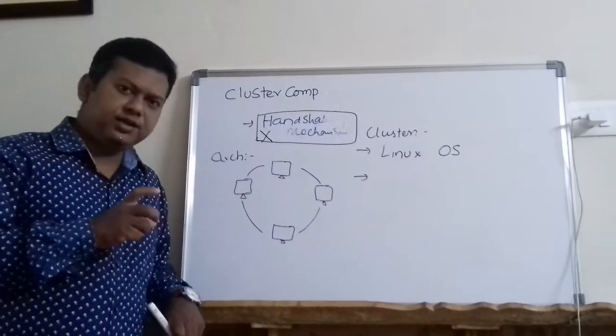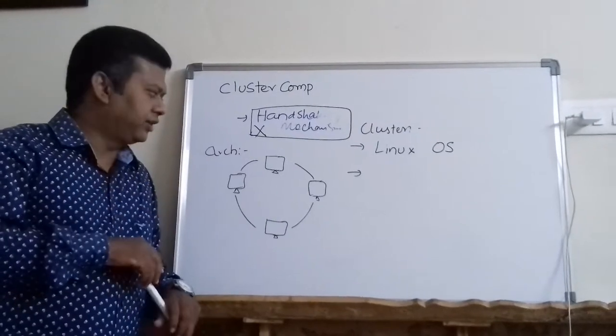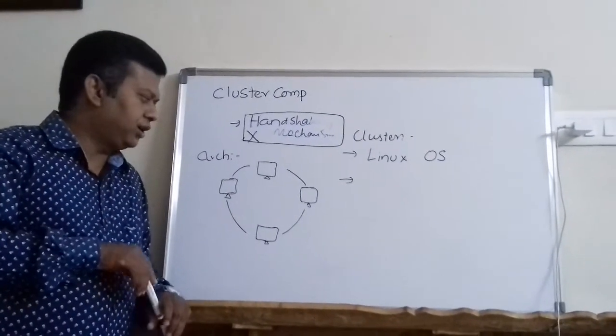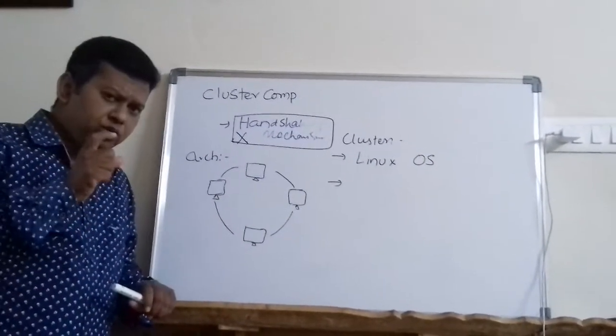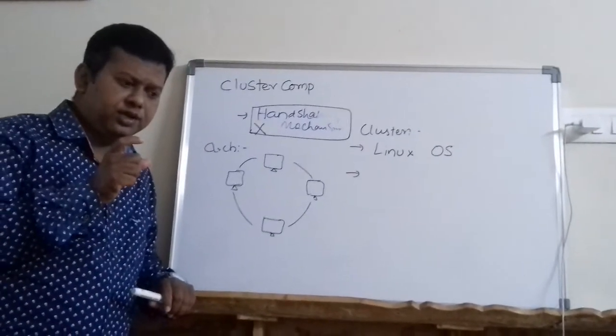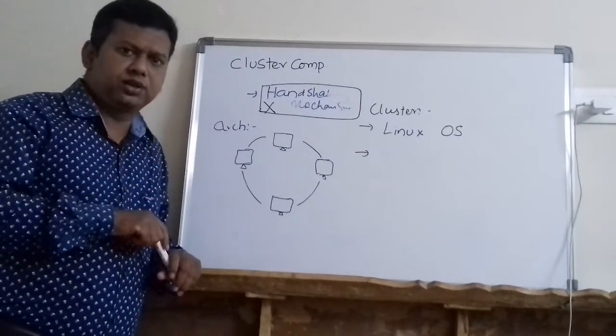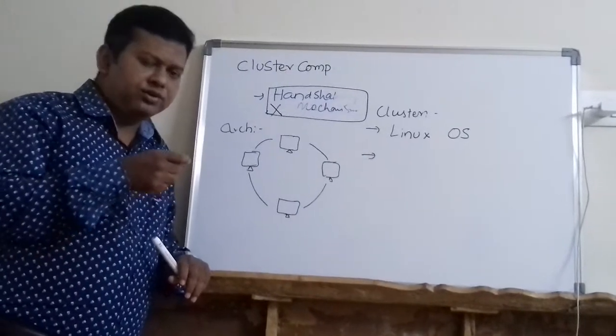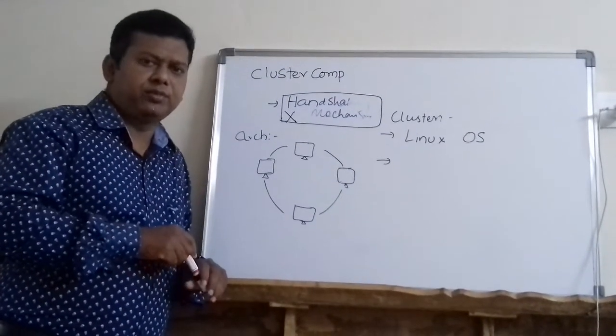In Linux there is one beautiful facility, friends. Whenever I set up a machine, there are two important things, right? Key pair, you might have studied in computer networks, right?